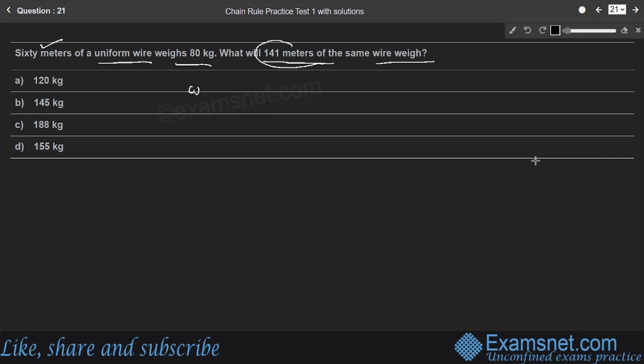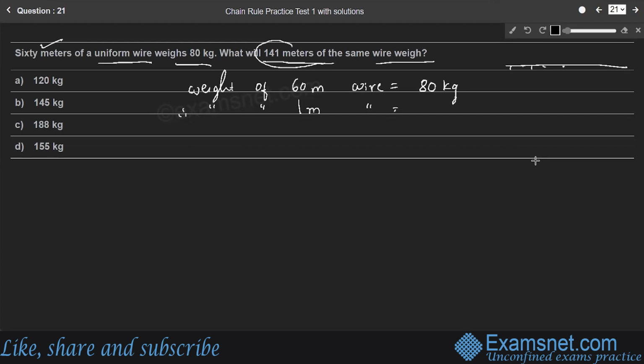So weight of 60 meters wire is equal to 80 kg. Therefore, what is the weight of 1 meter wire? Since the wire is a uniform wire, uniform wire means its volume in each area is same, right?